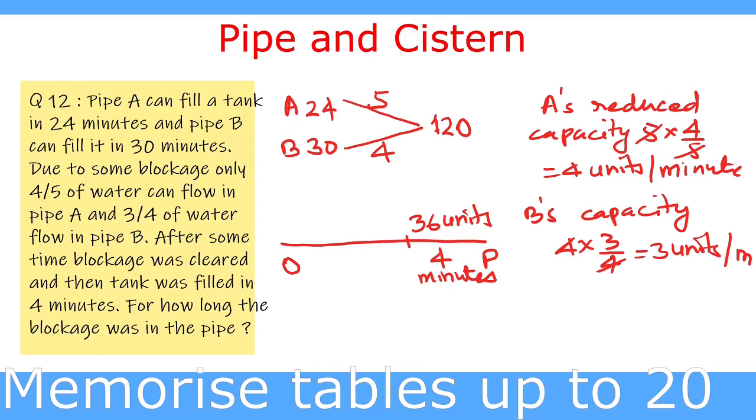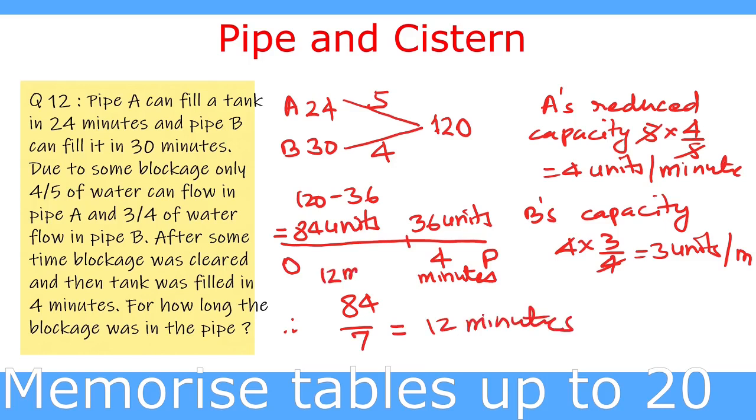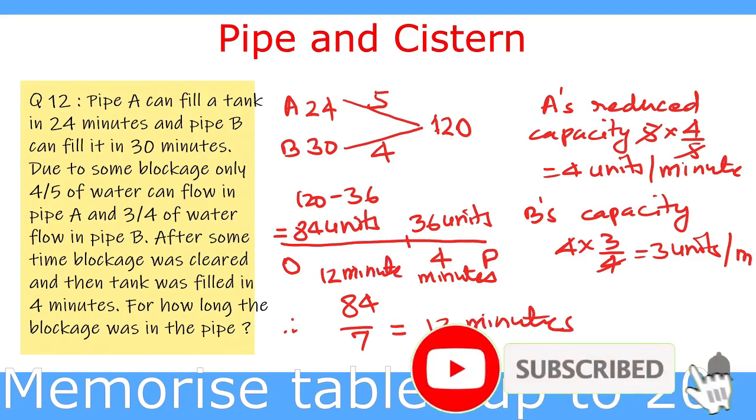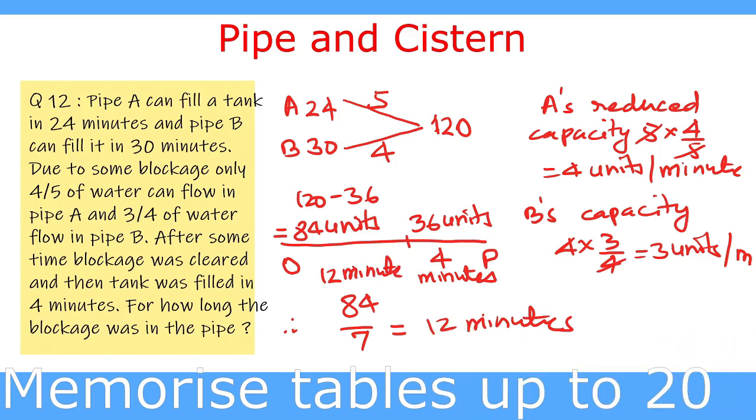Now the total capacity is 120. So 120 minus 36 is equal to 84 units filled initially with the blockage. Now with the blockage, pipe A fills 4 units per minute and pipe B fills 3 units per minute. So both together with blockage are filling 7 units per minute. Therefore 84 divided by 7 equal to 12 minutes. Thus the blockage was there for 12 minutes. This way we can easily solve the question by the LCM method or shortcut method.